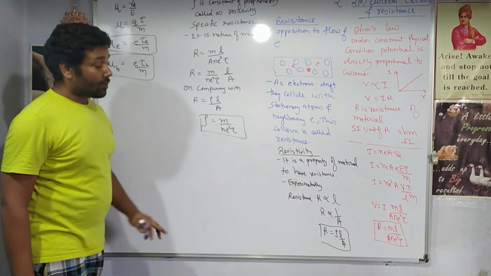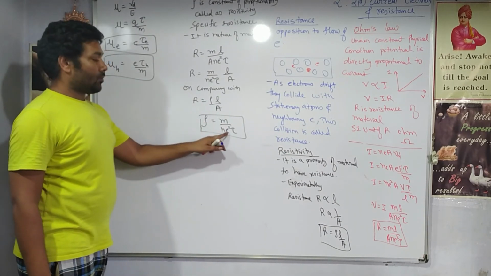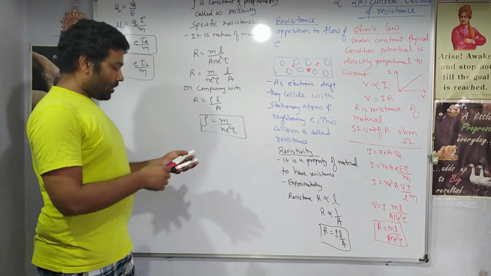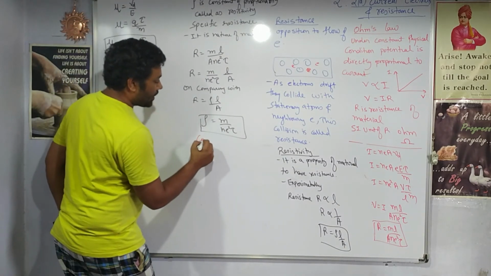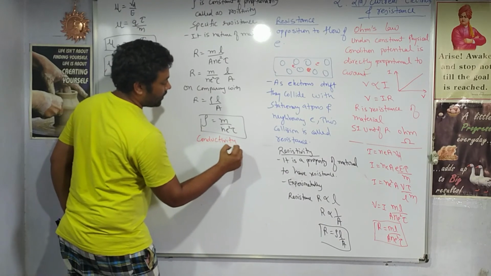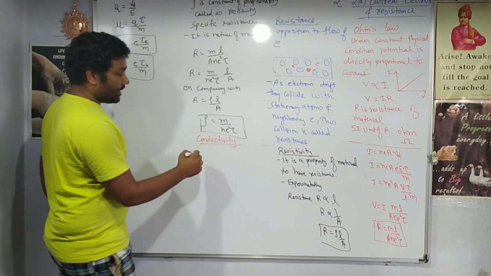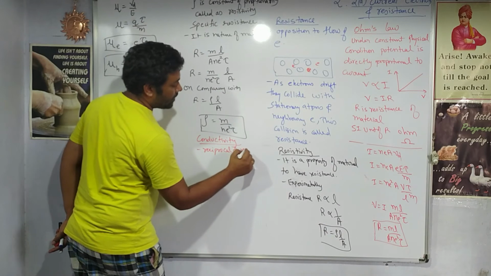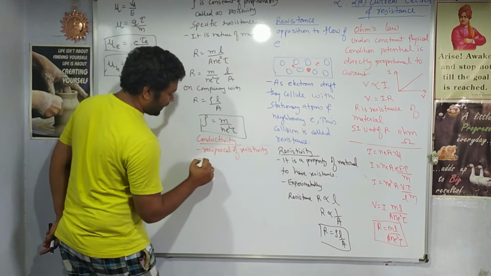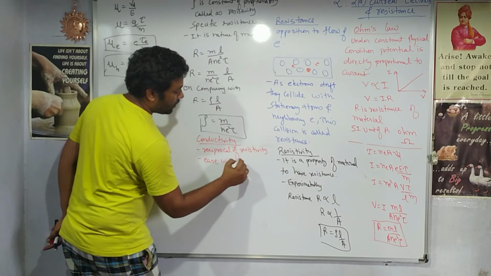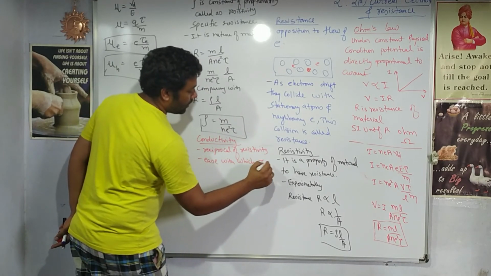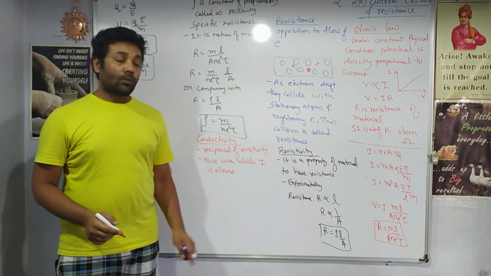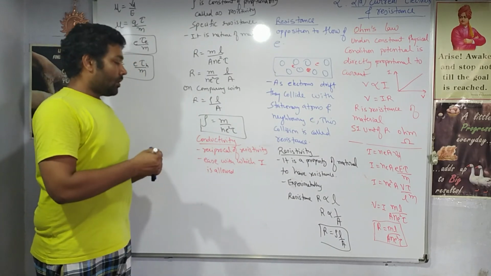You must be knowing m is the mass of the electron, n is the density of electrons, e is the charge on one electron, and τ is the average relaxation time. Then if we know resistivity, we can also define the opposite term, conductivity. Conductivity is exactly the reciprocal of resistivity. Resistivity can be defined as the ease with which current is not allowed, and conductivity is the ease with which current is allowed.